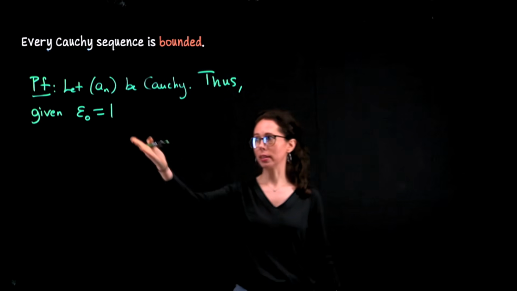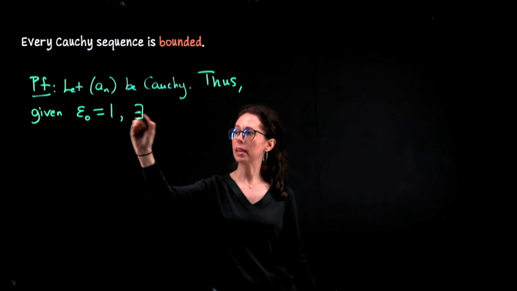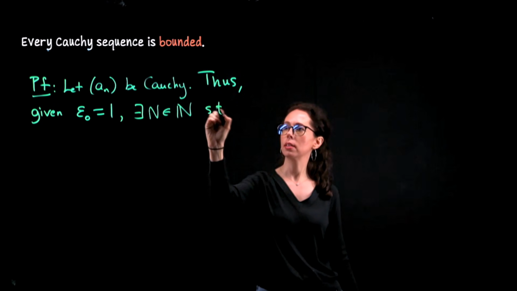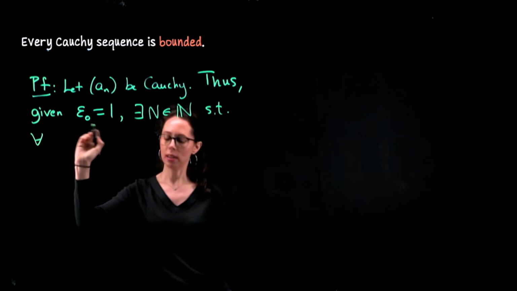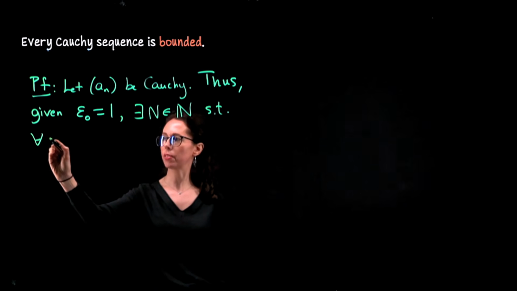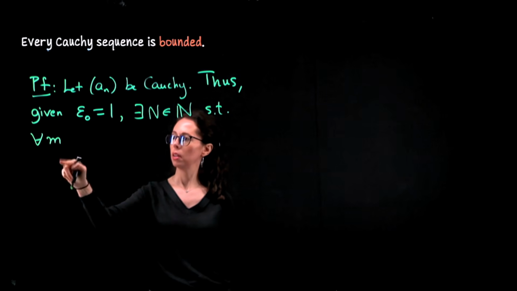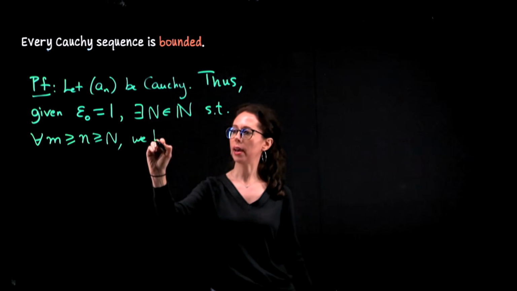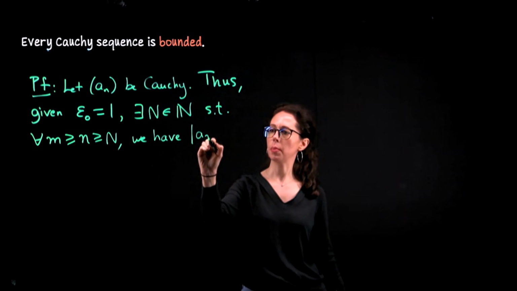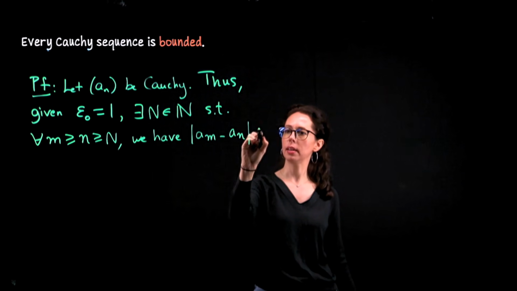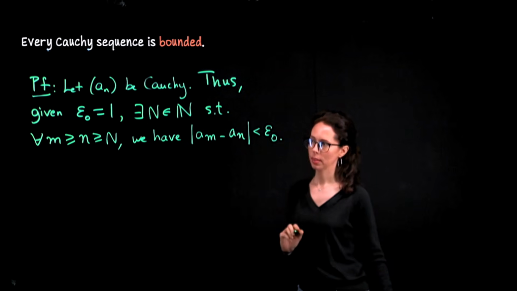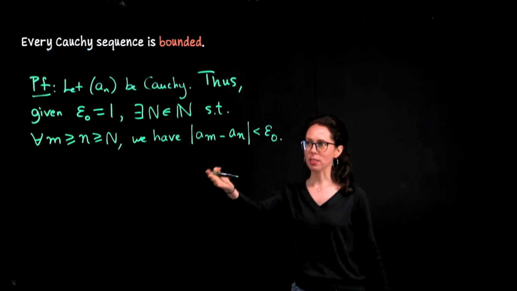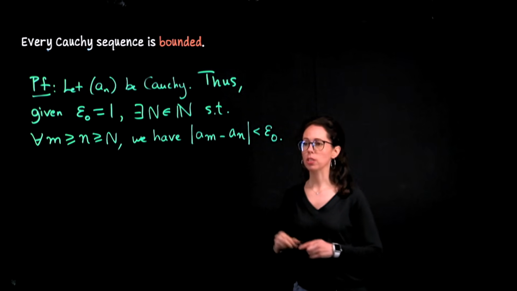Thus, given this choice of epsilon, namely the number 1, there exists a threshold index capital N from the set of natural numbers such that for all m greater than or equal to n greater than or equal to the threshold, we have the absolute value of a sub m minus a sub n is less than epsilon naught. My hesitation was that I'm not going to use two arbitrary terms in this way, but by writing this out this way, I'm kind of reminding the reader of what the definition of a Cauchy sequence is.